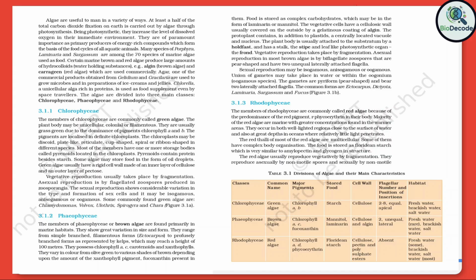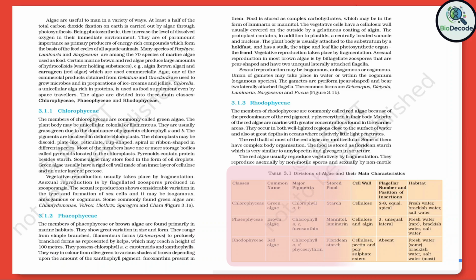Let's now move to Table 3.1 in your NCERT textbook. This table summarizes the three major divisions of algae and compares their main distinguishing features, including pigments, stored food, cell wall composition, habitat, and reproduction. Let's go through each division one by one so that you can clearly visualize the differences.